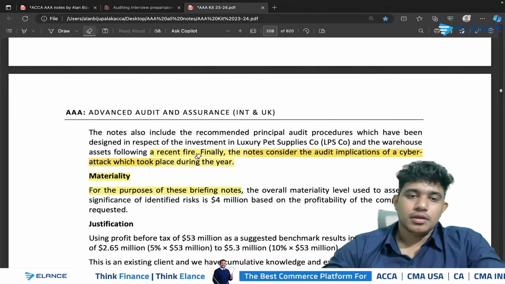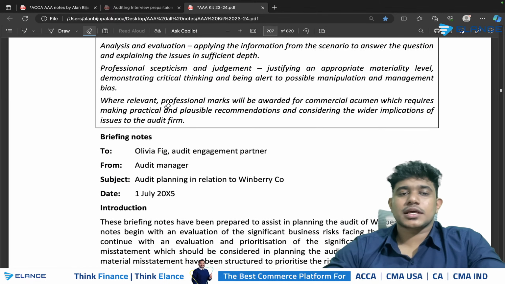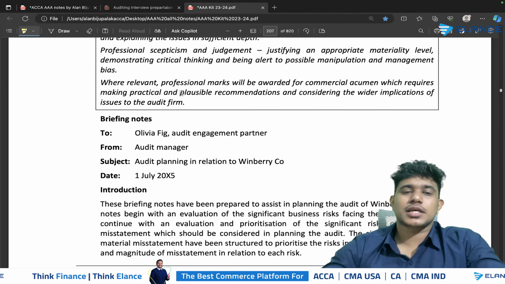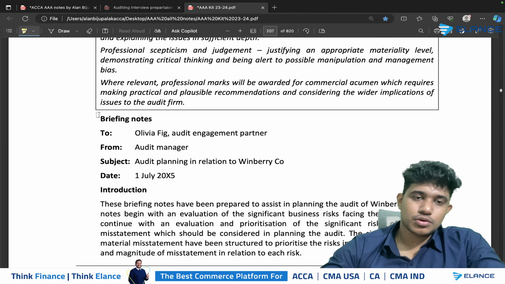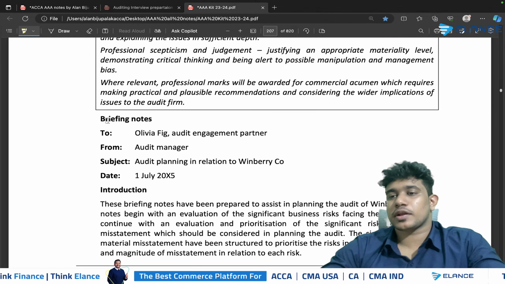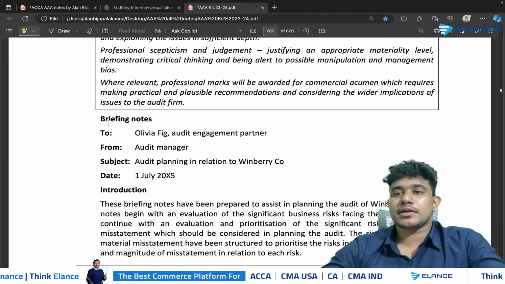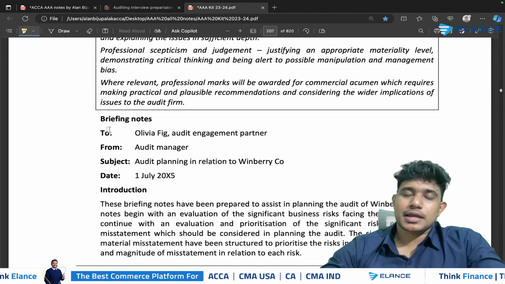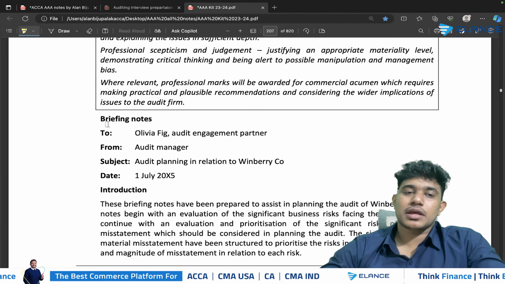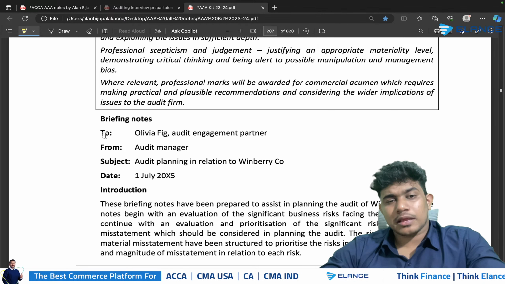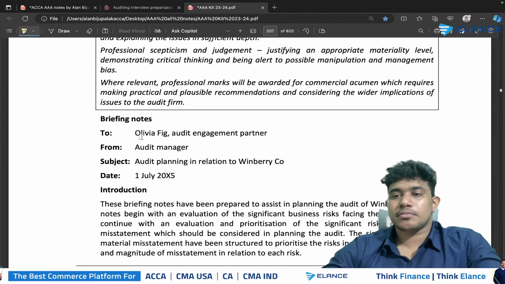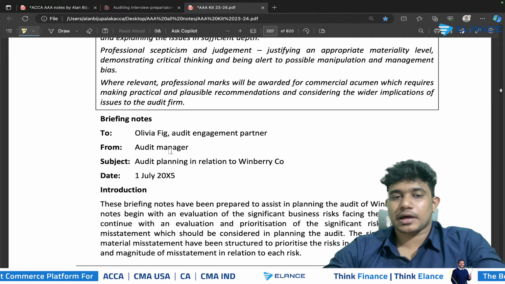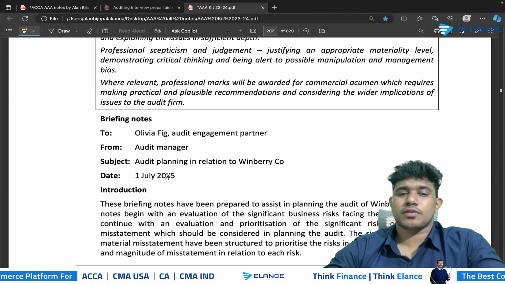However, see, the examiner will always be asking you to write answers in the form of a briefing note. So the examiner will be asking you to respond back to his email. So you should consider that the examiner is the audit engagement partner. The audit engagement partner is emailing you and you need to reply back to that email. So you will be replying in the format of a briefing note. When you give a reply to an email, we know that the sender will automatically be the receiver. So we will make it to the audit engagement partner from the audit manager. Subject will remain the same and the date will remain the same.